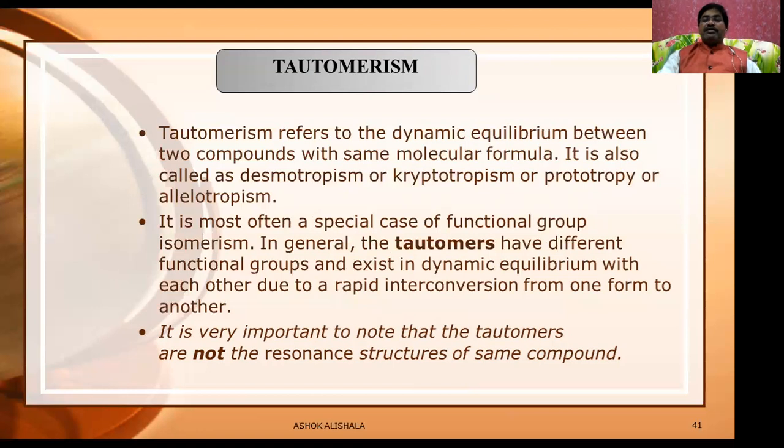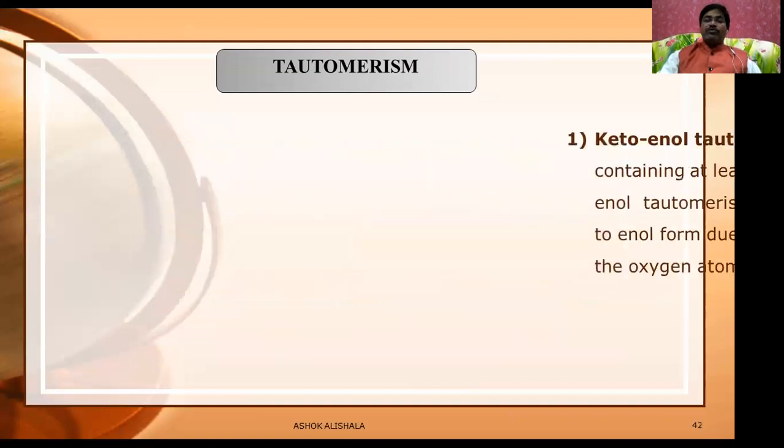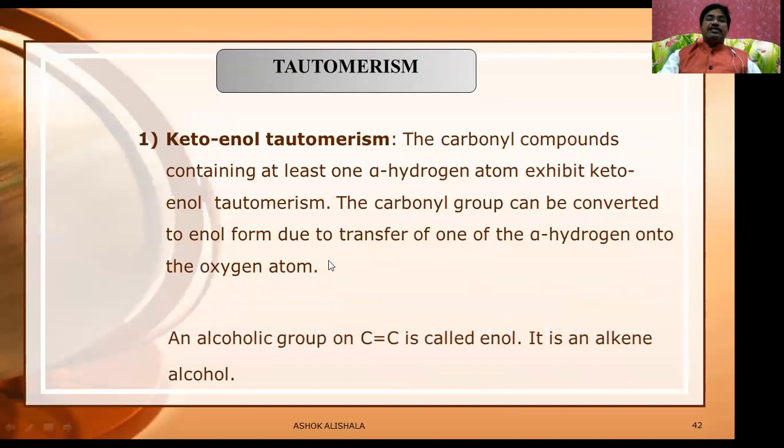In general, the tautomers have different functional groups and exist in dynamic equilibrium with each other due to a rapid interconversion from one form to another. It is very important to note that the tautomers are not the resonance structures of the same compound. That is, in this we have two types of isomerism.